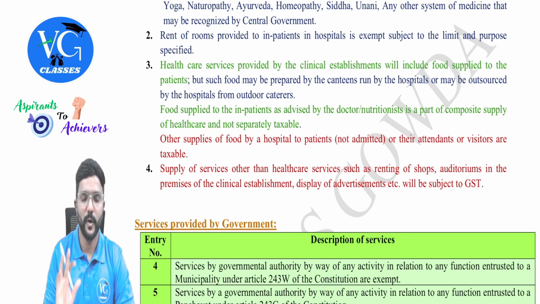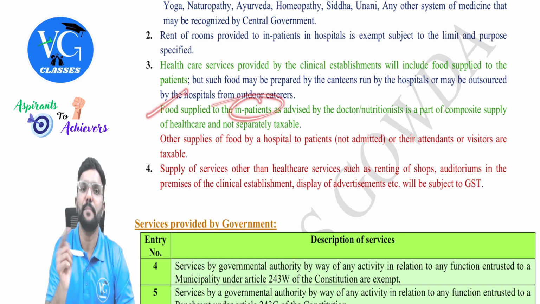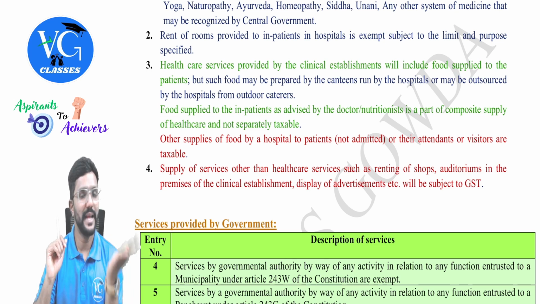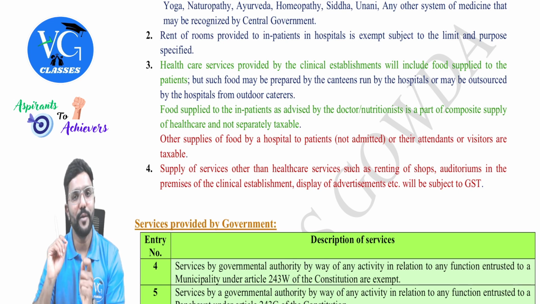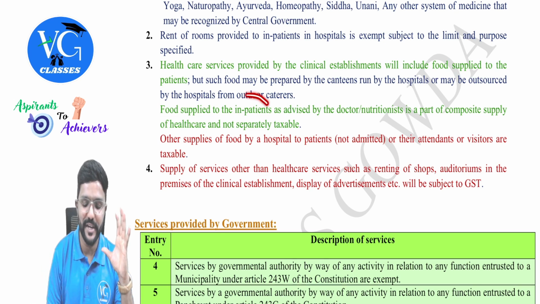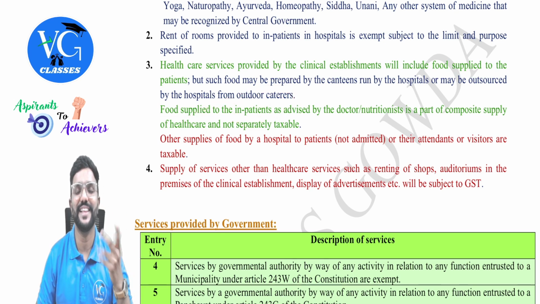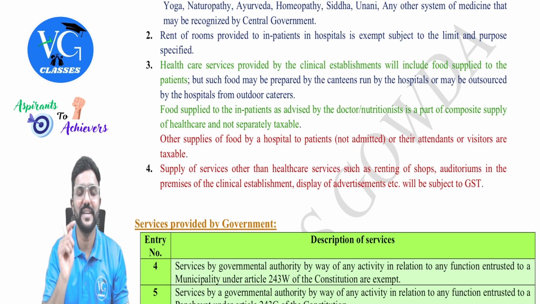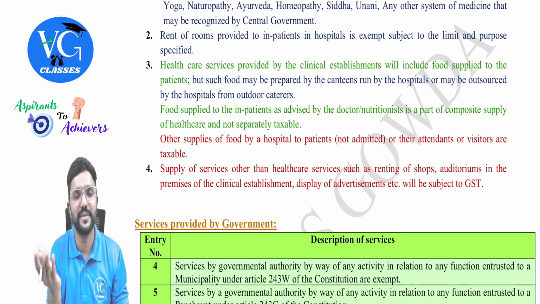Doesn't matter. So food supplied to an inpatient, meaning the patients who are admitted, as advised by the doctor or nutritionist, is a part of composite supply of healthcare and not separately taxable. And if a single price is charged for healthcare along with food, is it a composite supply? Yes, naturally bundled, especially for the patients who are admitted. And what is the principal supply there? Healthcare. And when the principal supply is exempt, your entire supply will be exempt, guys. Because in case of composite supply, whatever is the rate applicable for the principal supply will be applicable for the entire value. If the principal supply is exempt, then the entire supply would be exempt.